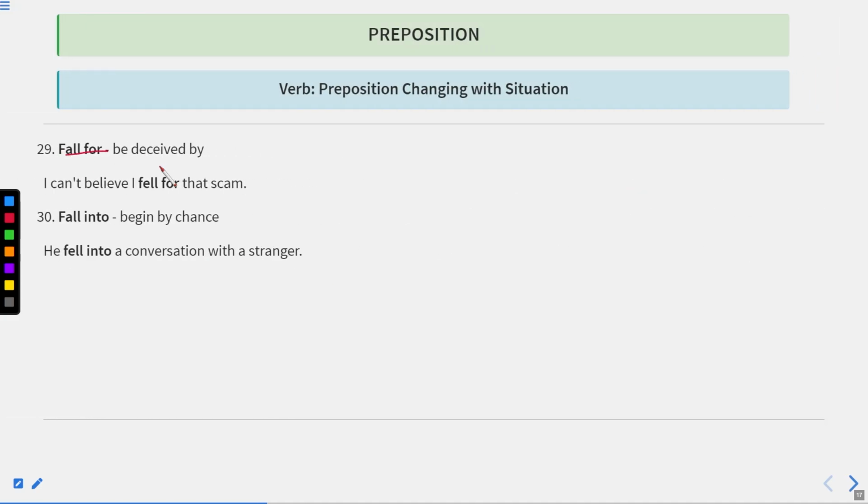Next is fall for. Fall is a verb with which we can use either the preposition for or into. Now, fall for means be deceived by. "I can't believe I fell for that scam." It means I have been deceived because of that scam. Okay. Fall into means begin by chance.